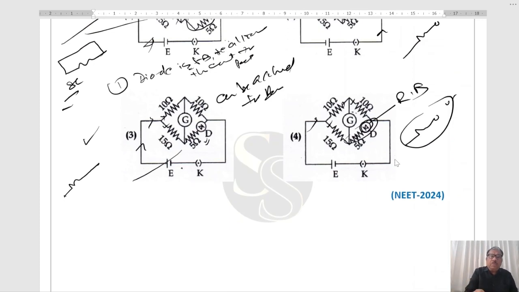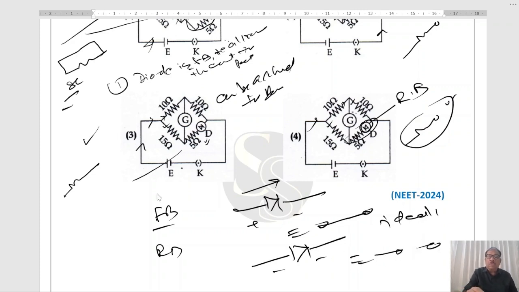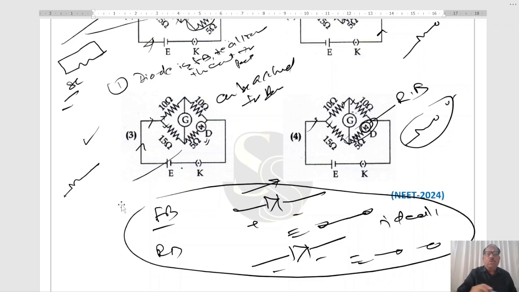You know what is forward biasing? What is reverse biasing? Forward biasing: positive, negative, and current also flows. So this can be considered as a simple wire, ideally. If it is reverse bias, this is negative, positive, this can be considered as an open circuit, right? Considering these concepts, we conclude our answer.